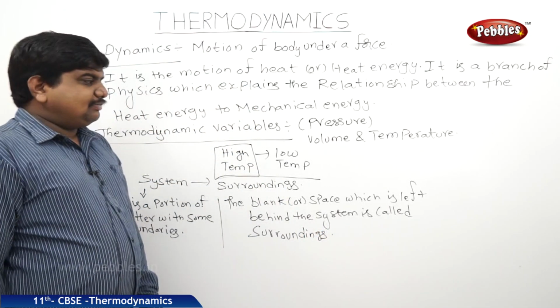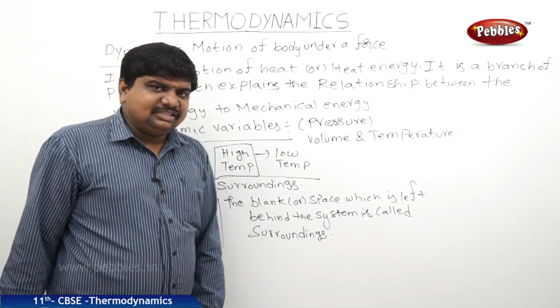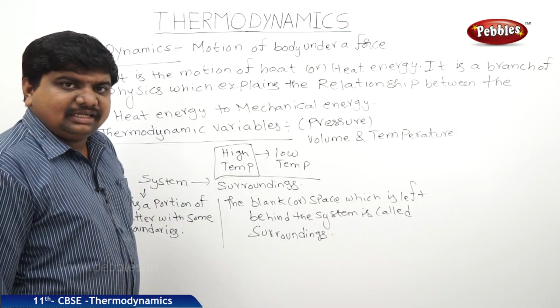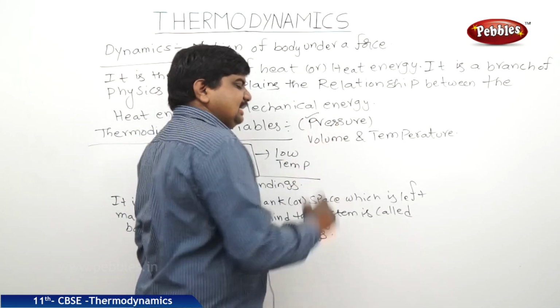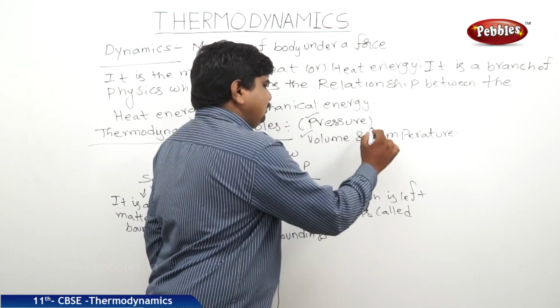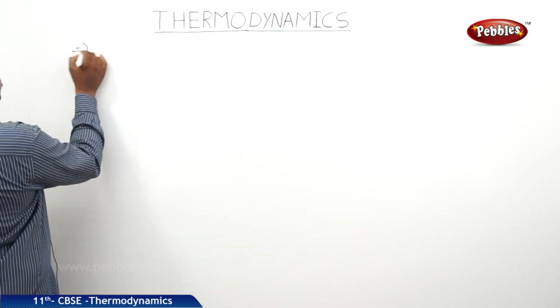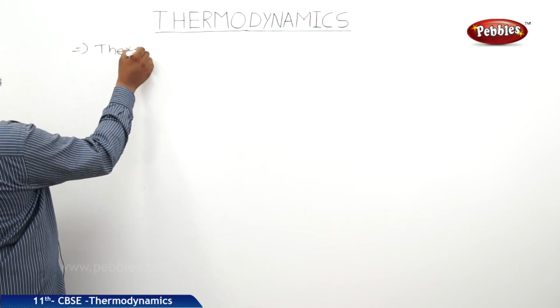So always from system to surroundings and surroundings to system, there is a possibility for the traveling of heat energy via variation in the pressure, variation in the volume and variation in the temperature. Now we are going to discuss thermodynamic equilibrium.